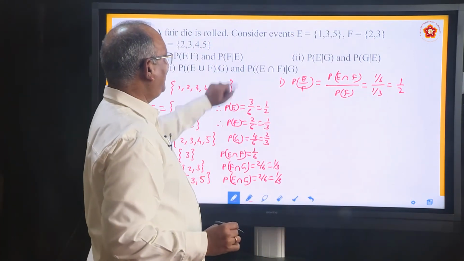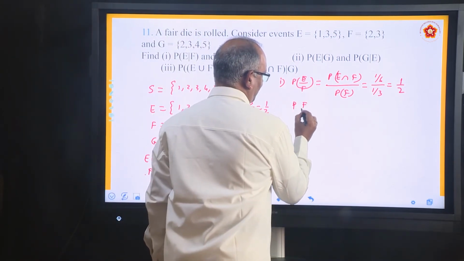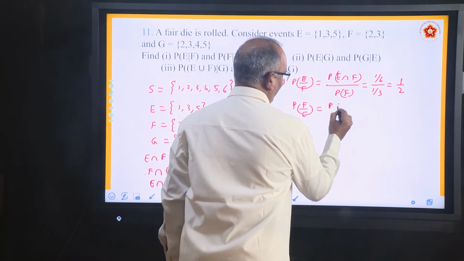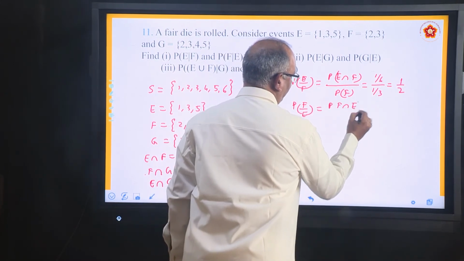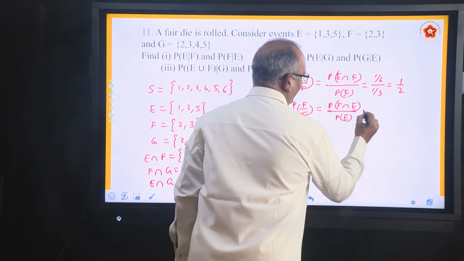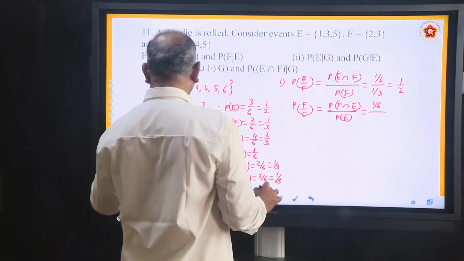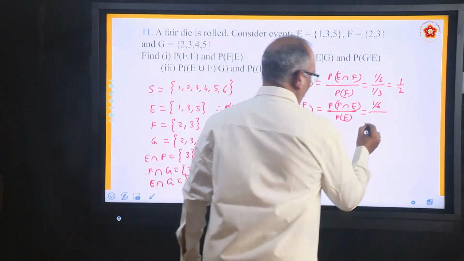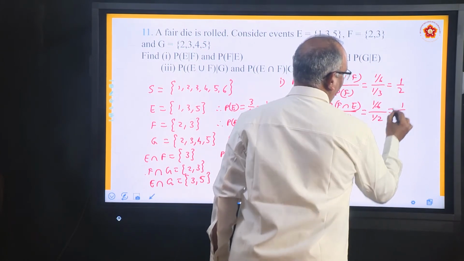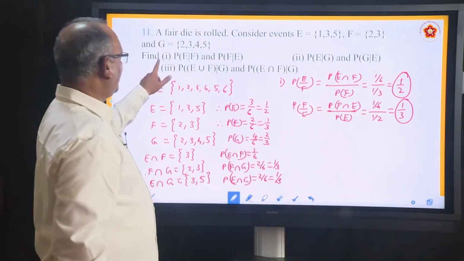Then he said find PF by E. PF by E. Formula PF intersection E divided by PE. Intersection is same only 1 by 6, only PE will change. What is PE? 1 by 2. It will become 2 by 6, answer is 1 by 3. So this is one answer, this is one answer. So we have solved the first part.